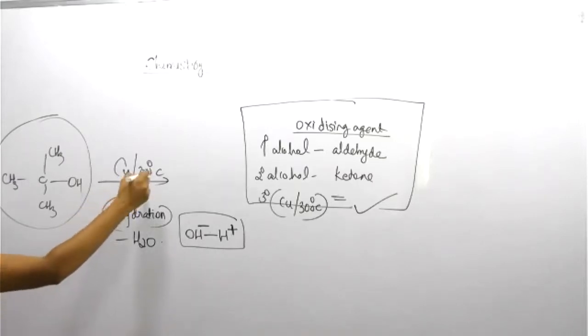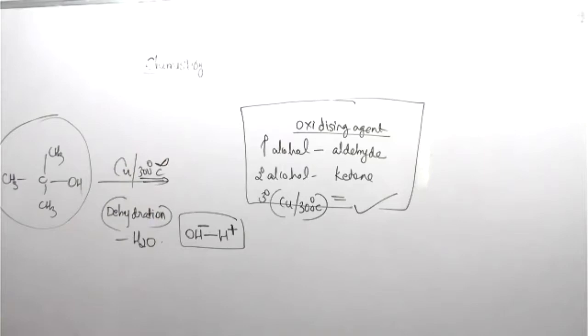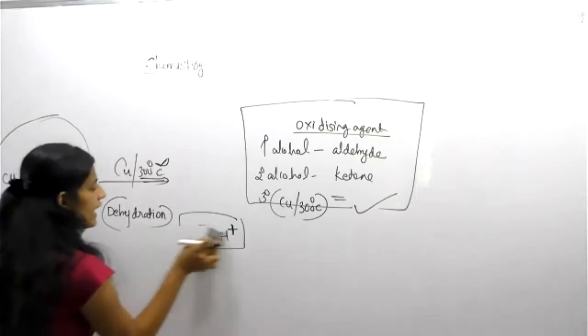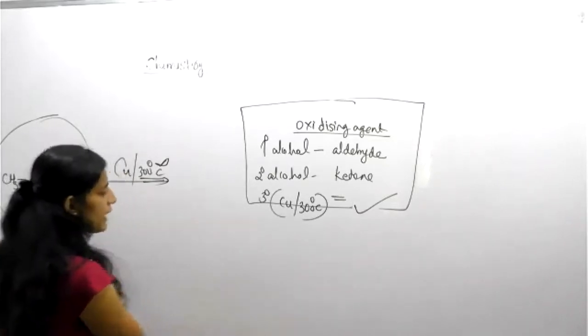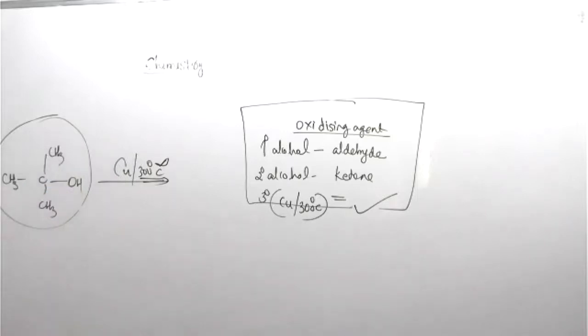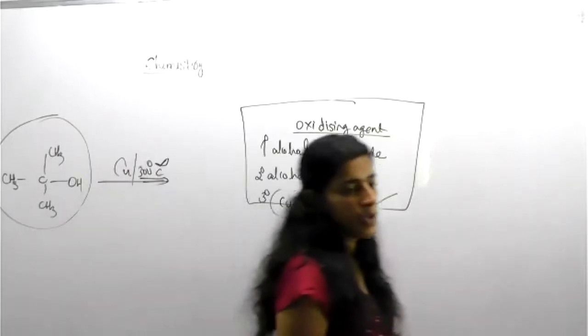Copper at 300 degrees. We are heating now. So that's why in the presence of copper, dehydration will happen. Then what about the product? Tell me. How will you approach a question? Dehydrate, you want to eliminate the water molecule. Any idea? What about your product?